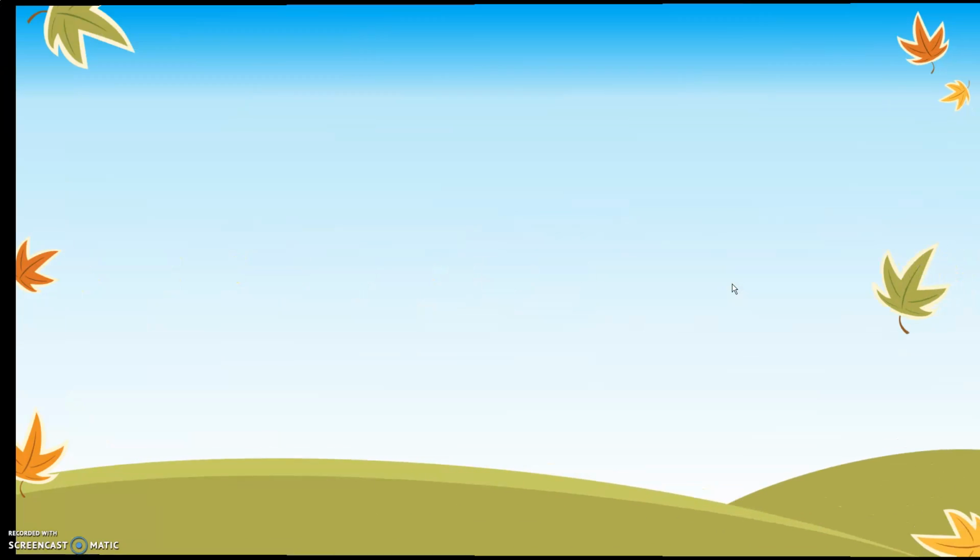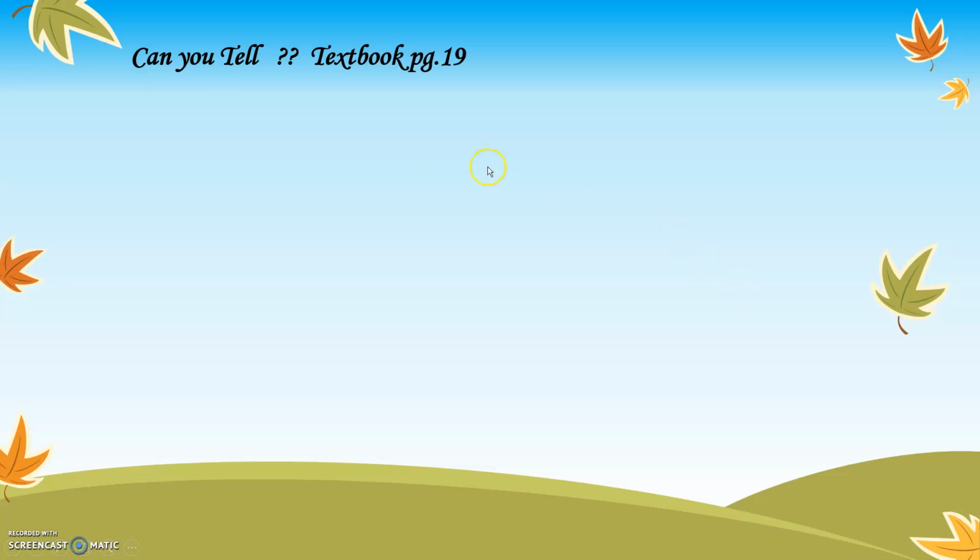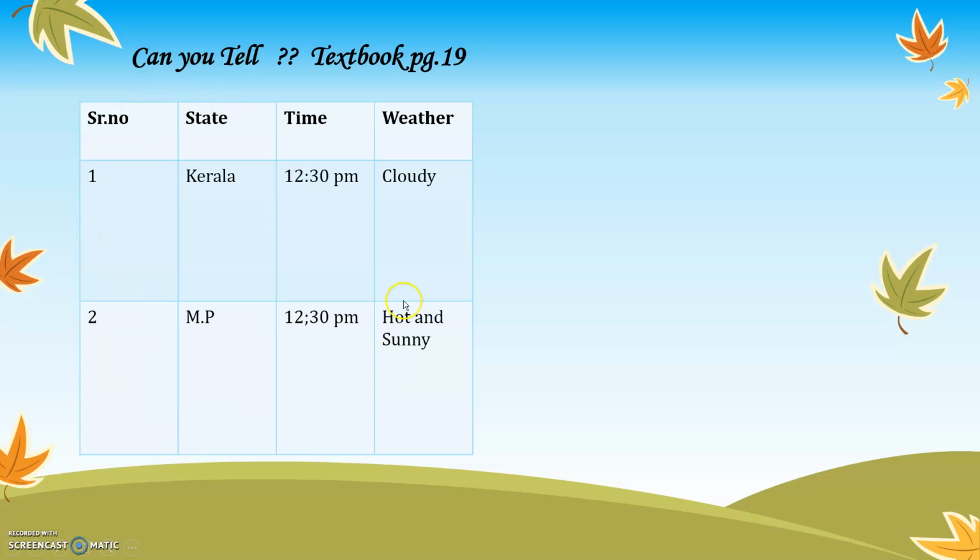So here we start. Now in your textbook you have an exercise called Can You Tell? I want all of you to observe this table which is given over here. They have given the name of a state, the time in that particular state and the weather in that state. For example, state Kerala, time over there is 12:30 p.m. and the weather over there is cloudy. Whereas in the state of Madhya Pradesh, MP stands for Madhya Pradesh, time is 12:30 p.m. and the weather over there is hot and sunny.